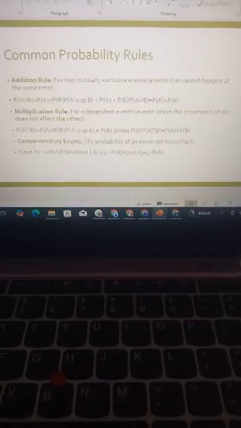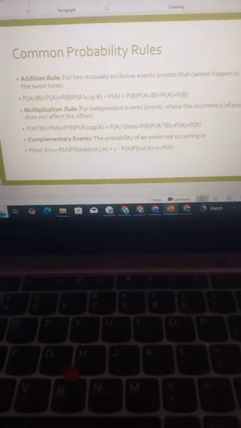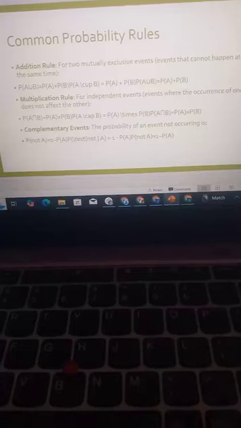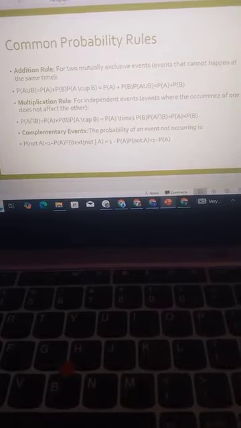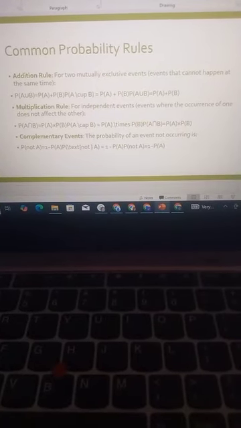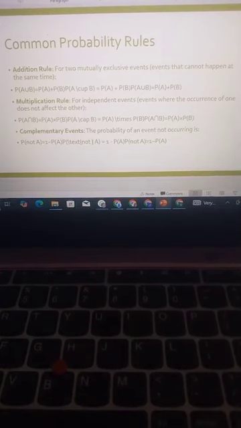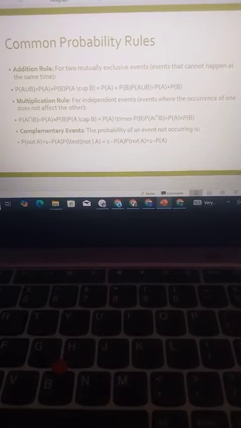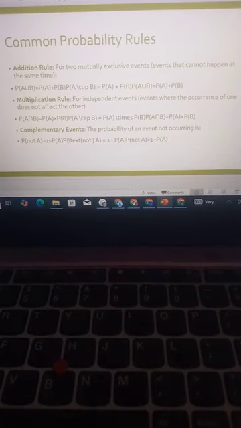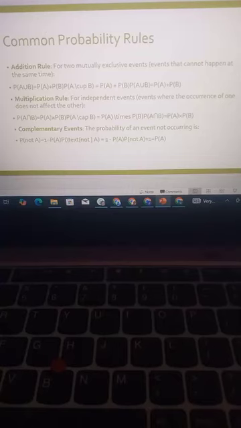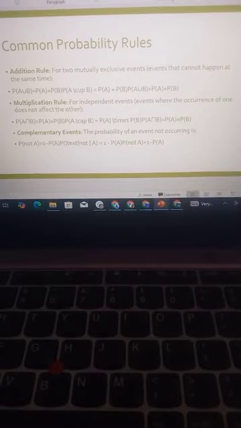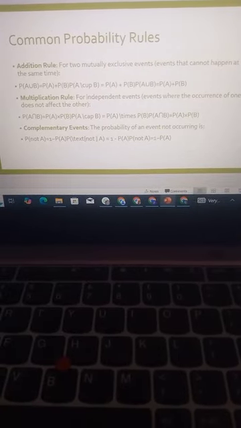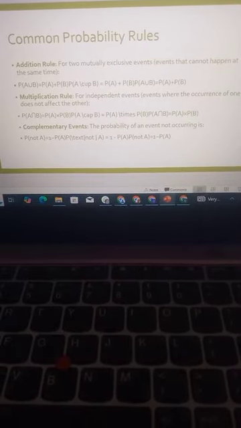The last discussion for today is the common probability rules. The first rule is the addition rule, that is for mutually exclusive events that cannot happen at the same time. Then we have the multiplication rule for independent events, where the occurrence of one doesn't affect the other. Then the last common probability rule is complementary events, the probability of an event not occurring.